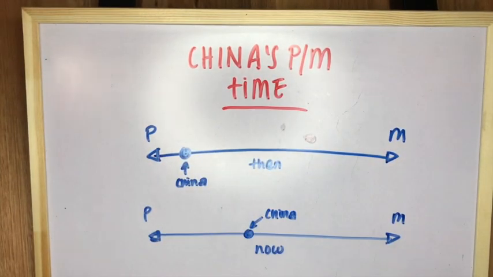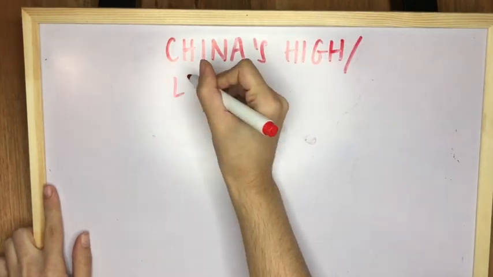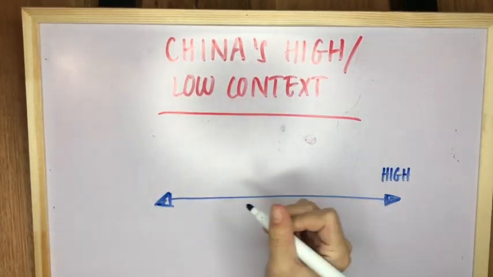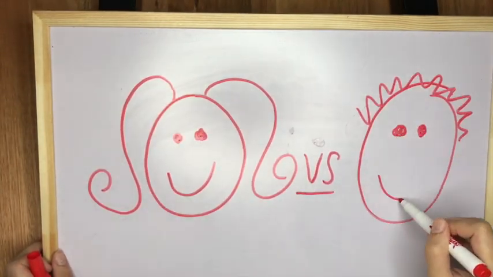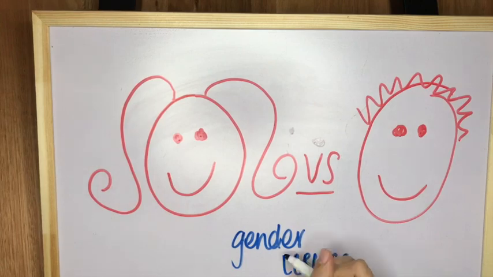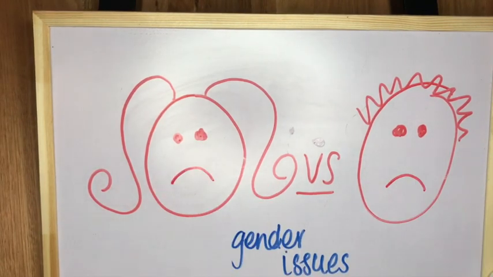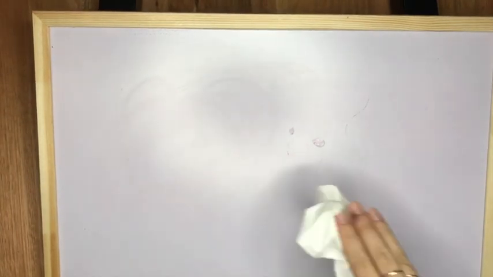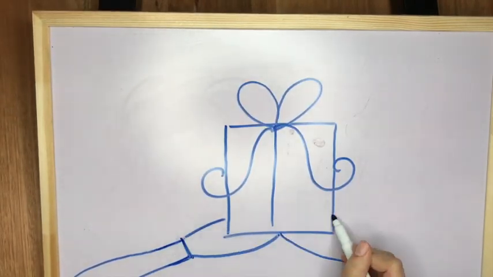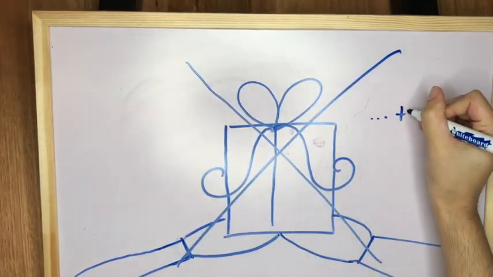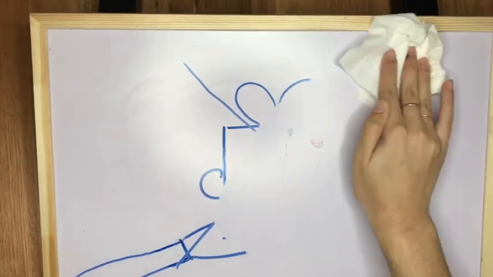China is also a high context culture, meaning that communication is frequently indirect and requires a deep understanding of the culture. As China is a male-dominated country, when negotiating, if a female is presenting or leading a negotiation, her position must be inflated in order to show authority and demand respect from the Chinese. It's also common for businesses to offer a gift to show thanks and to establish a trusting relationship. However, a cultural elective is to refuse a gift several times before then accepting it.